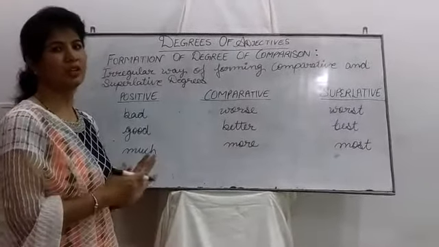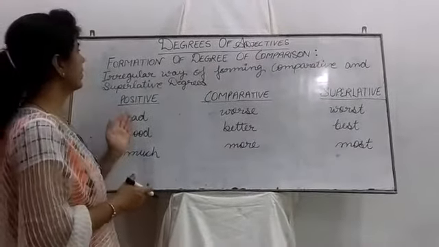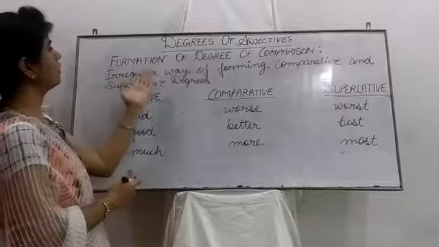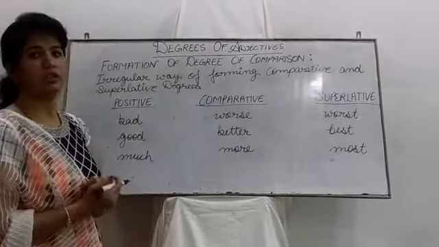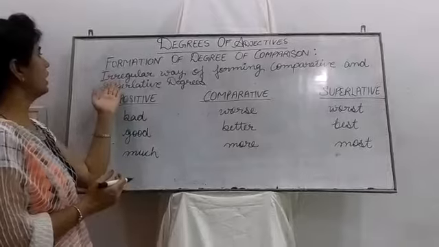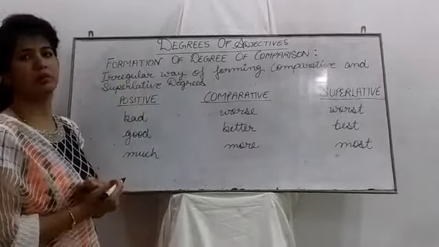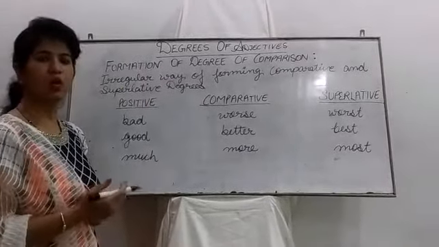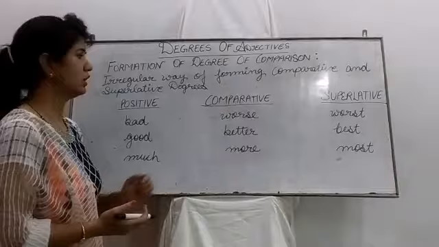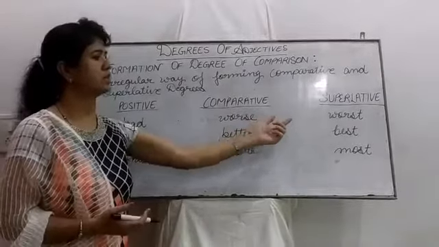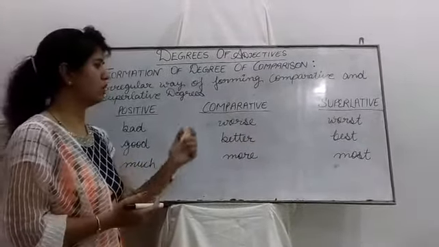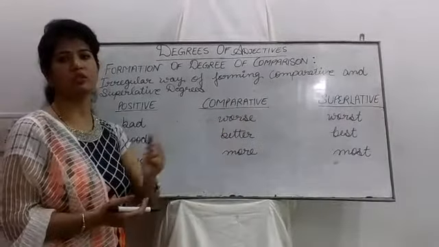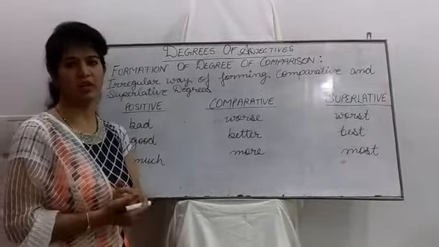Let's move to the next method. The next method is the irregular way of forming comparative and superlative degrees. Why is it called an irregular way? Because regularly we use ER or EST to make comparative or superlative, or we use more and most to make comparative or superlative degree.